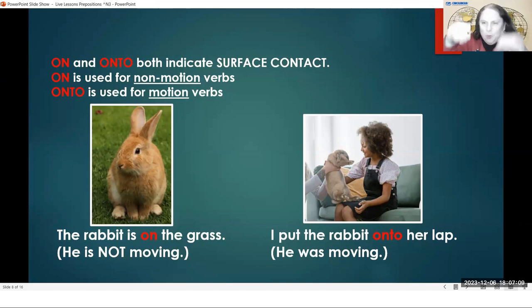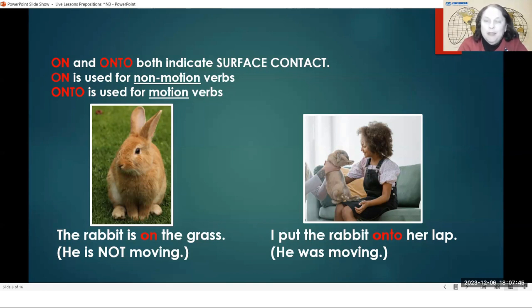If I go swimming and I go down, down, down in the water, and I'm running out of air, I need to get back up to the surface, to the top of the water, so I can put my head out and I can breathe. The surface. If I talk about the top of the table, that is the surface of the table. So on and onto indicate surface contact. Contact means touching. So it's touching the top of something.